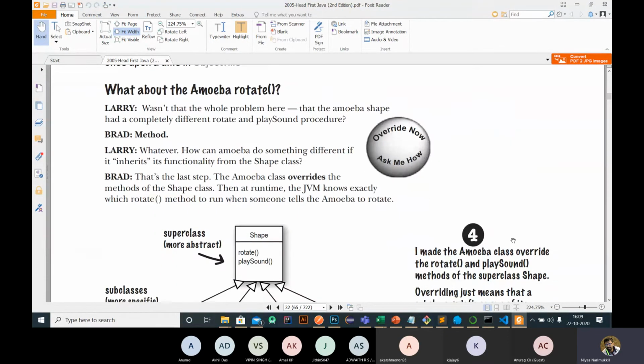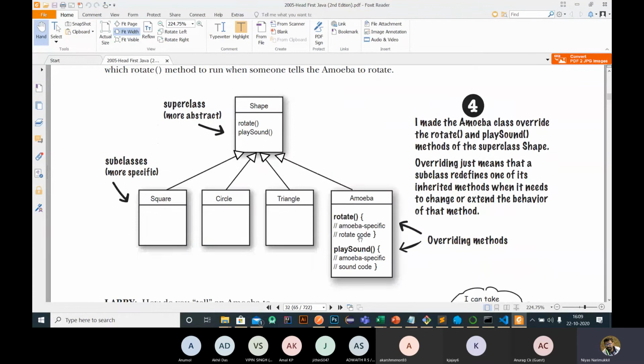In that case, we add the rotate and play sound inside the amoeba class, so it will override the inherited ones, and the functions specific to that class will work. These are called overriding methods. With the help of these concepts, it is very easy, or very controllable, if you are doing things in an object oriented way.